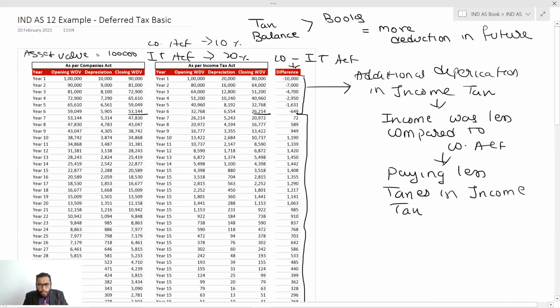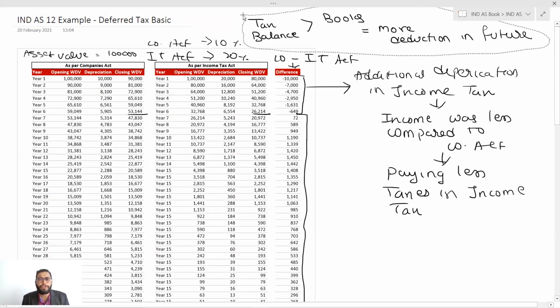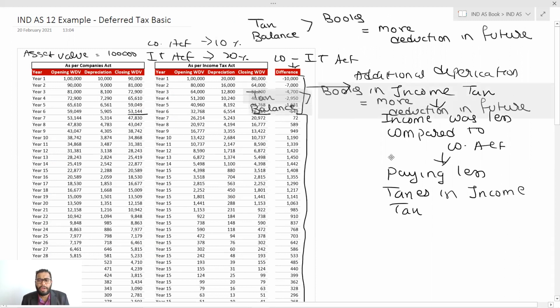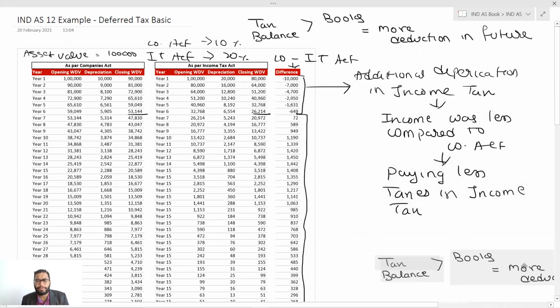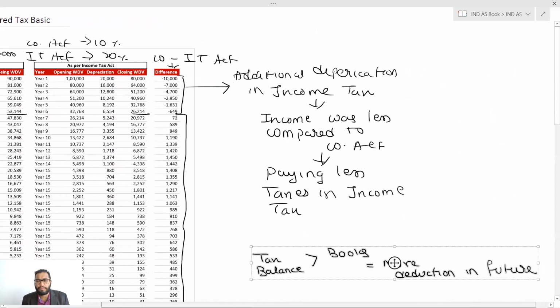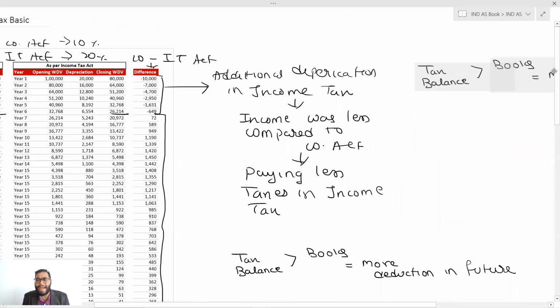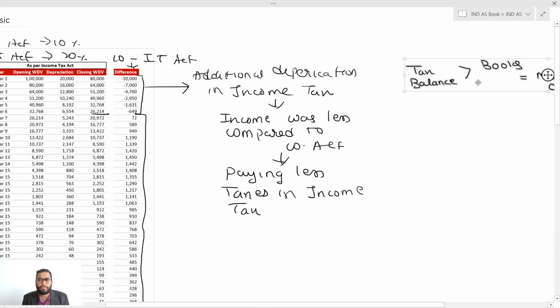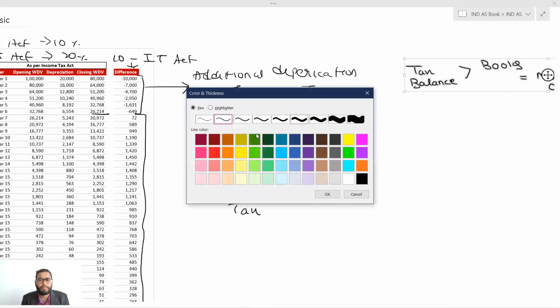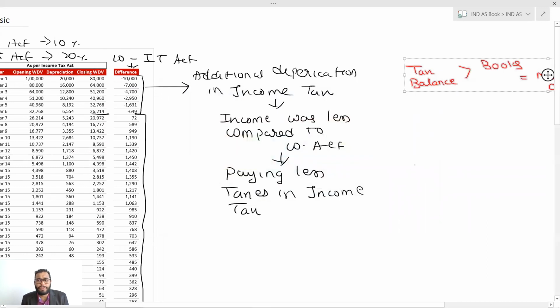Now understand one thing: if you are getting more deduction in future, it means you have got less deduction as of now. Simple. If you are getting more deduction in future, it means you have got less deduction as of now, that's why you're getting more deduction in the future. Okay, this was our first principle. Just remember, principle, shortcut, whatever you can say, this is the first principle we need to remember. And this is a very important thing. I'll mark it in red, because this is very important.